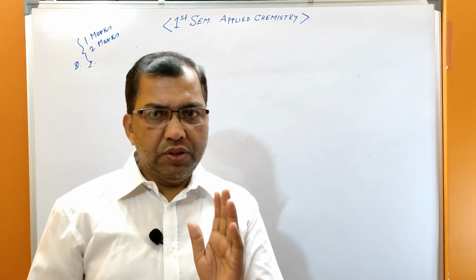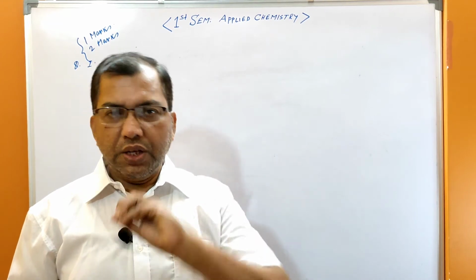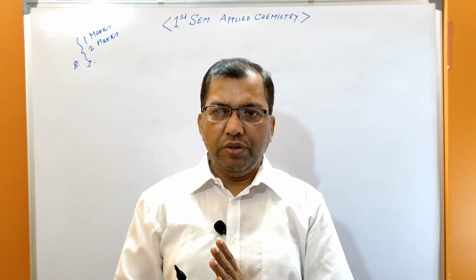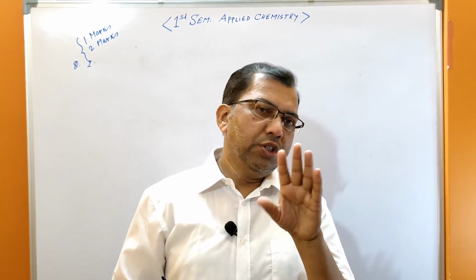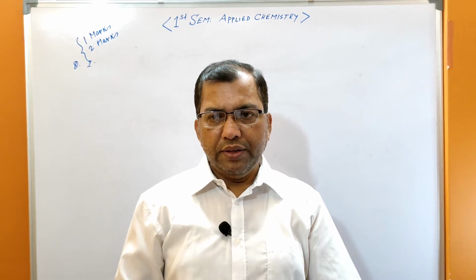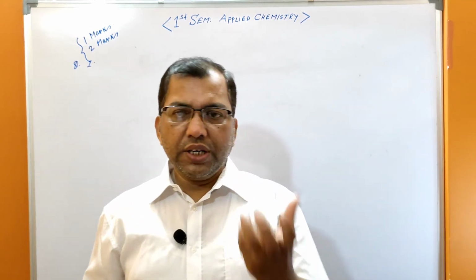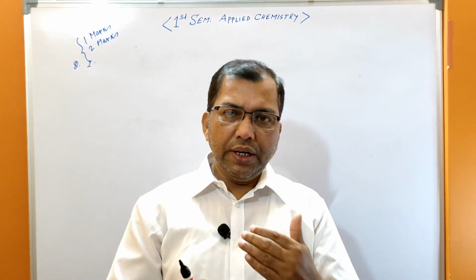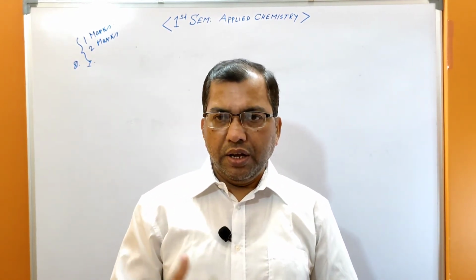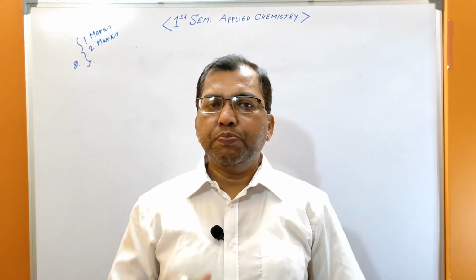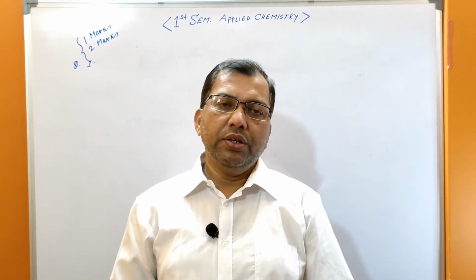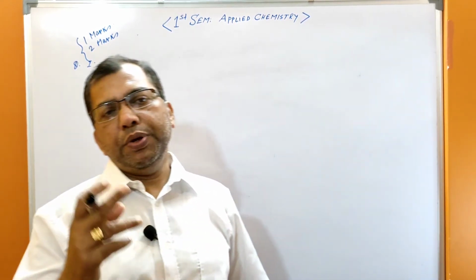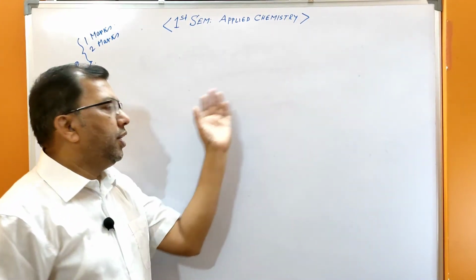The quantum number which indicates the orientation of spin is known as the spin quantum number. The electron can rotate about its axis, and it characterizes the spin of the electron. It can rotate clockwise or anti-clockwise. That is the spin quantum number. What is the spin quantum number and its significance?